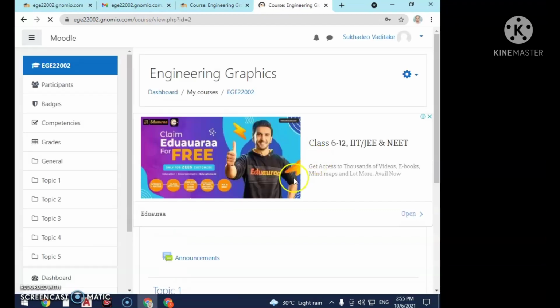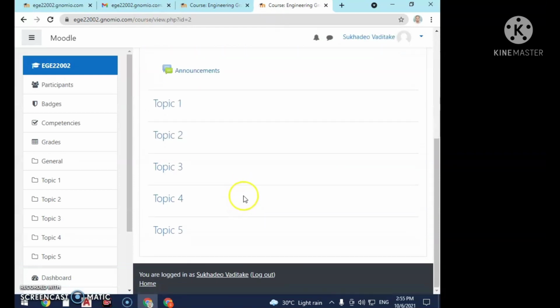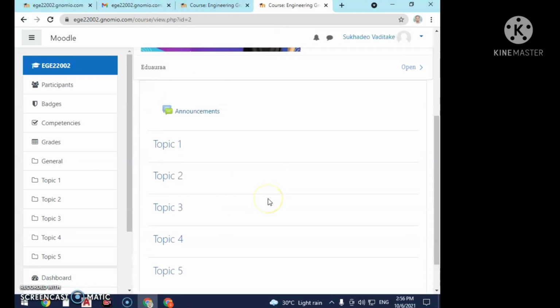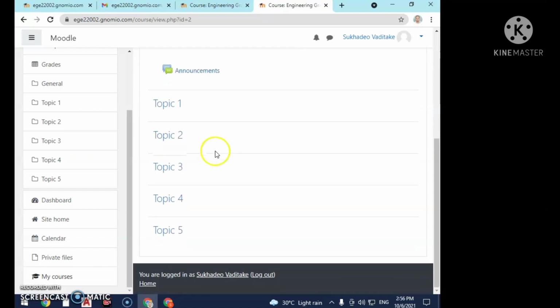Now you are successfully enrolled for this course, that is engineering drawing. Your name will be seen here, that is the first name and your surname. Then whatever information will be given on this Moodle website, we have to approach it and complete our course.